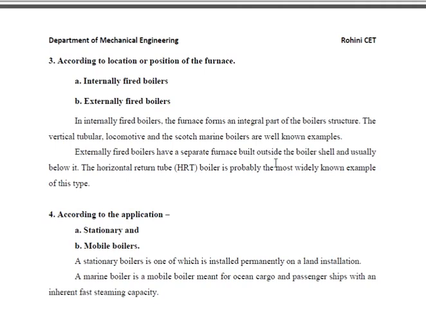It is mostly used in ocean cargo, passenger ships, and most marine applications like cruises, which use the marine boiler or mobile boiler that we can locomote. That means we can move it anywhere.